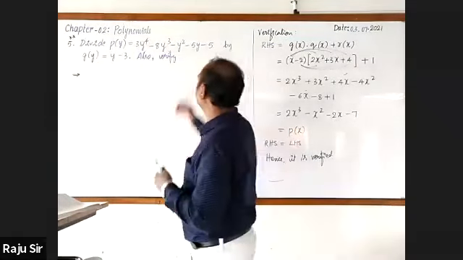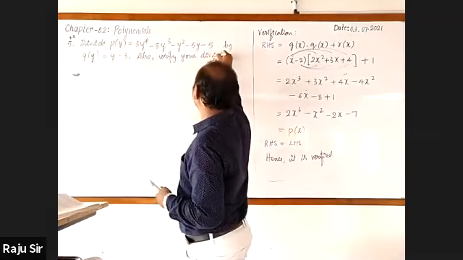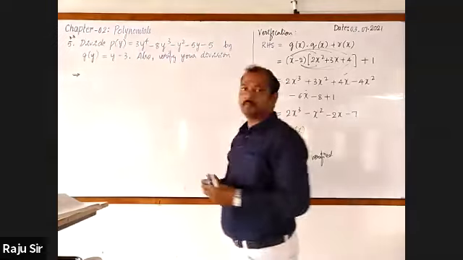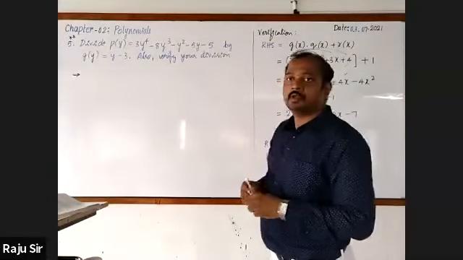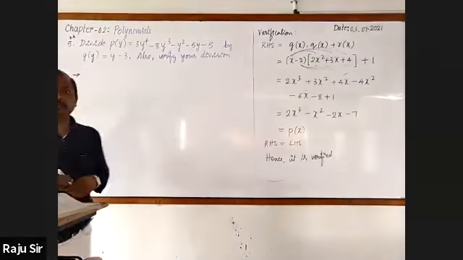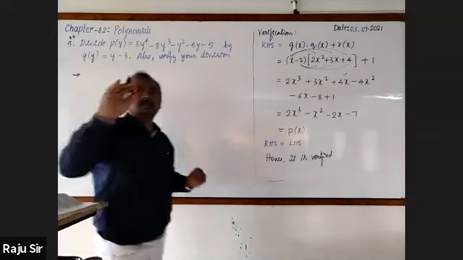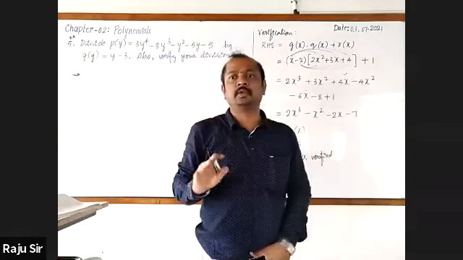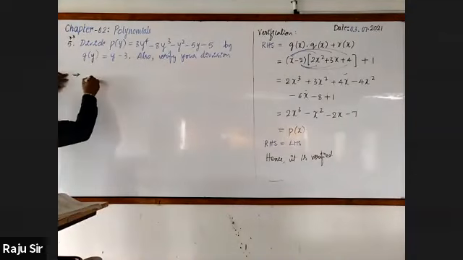Verify your division. Now let us go for dividing. Here divisor and dividend both are in standard form only. Let's go for writing it directly. First one, divisor. It is y minus 3.